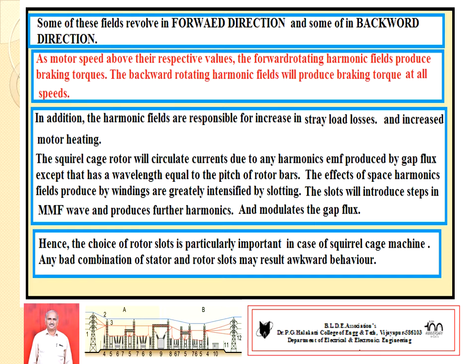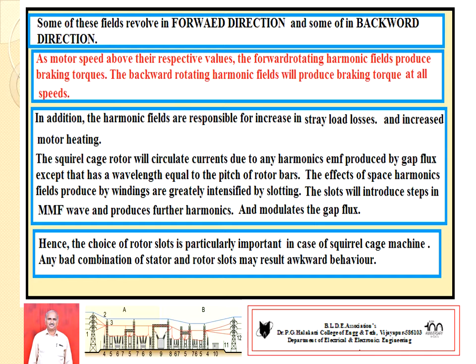So forward rotating harmonics affect only some range of speeds, when the motor rotates above its rated speed, while backward rotating harmonic fields affect the motor at all speeds. You clearly understand. In addition, these harmonic fields are also responsible for increasing the stray load losses, that is, an increase in the motor heating effect.